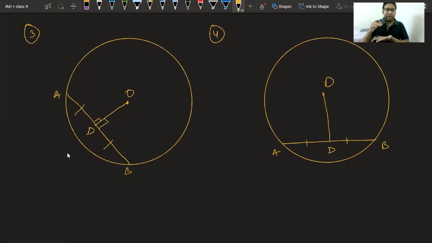So again I'm repeating, if there is a line drawn from center to a chord and it is bisecting the chord, then we can say it must be perpendicular to the chord. So this angle and this angle should be 90 degree. This we have tried yesterday to prove also.